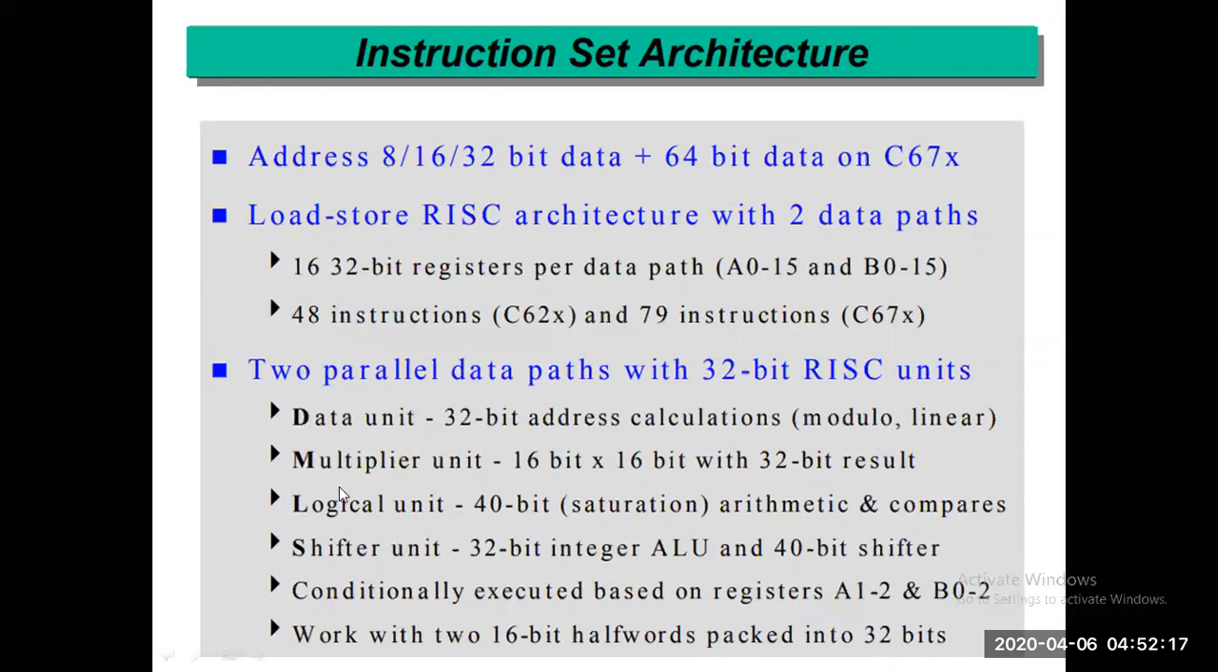Okay. And there is a multiplier unit. It is one of the hardware blocks that allows us to do 216-bit multiplication, and it is responsible for generating a 32-bit result. Then there is a logical unit. It performs 40-bit arithmetic logical operations and compare operations.